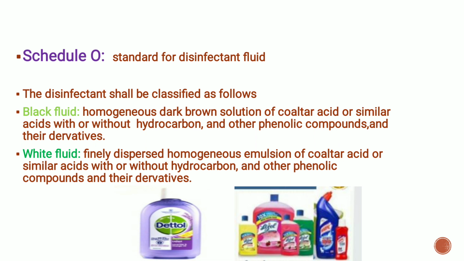Black fluid is a homogeneous dark brown solution of coal tar acid or similar acids with or without hydrocarbons and other phenolic compounds and their derivatives, while white fluid is a homogeneous emulsion of coal tar acid or similar acids with or without hydrocarbons and other phenolic compounds and their derivatives.